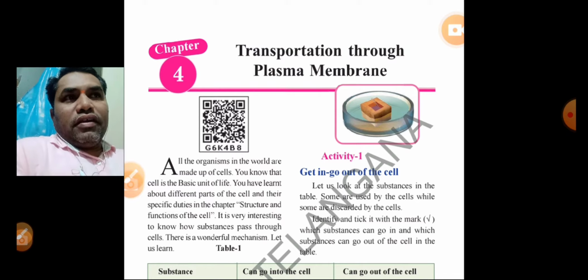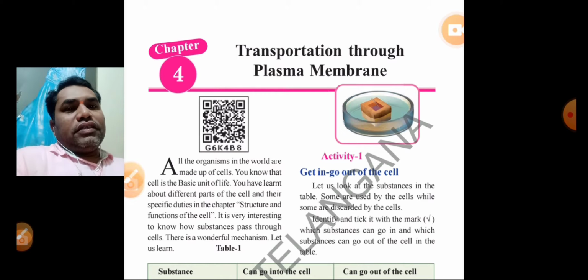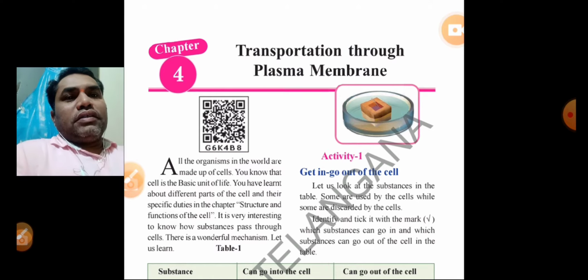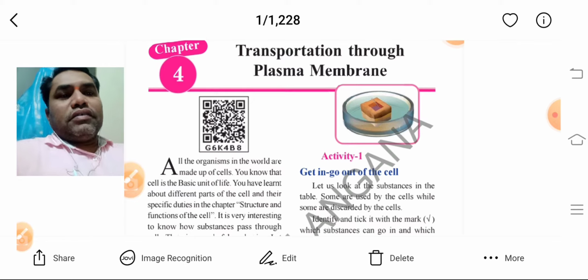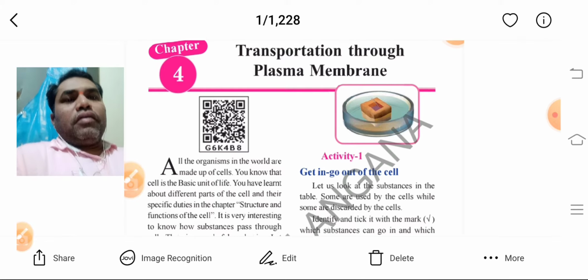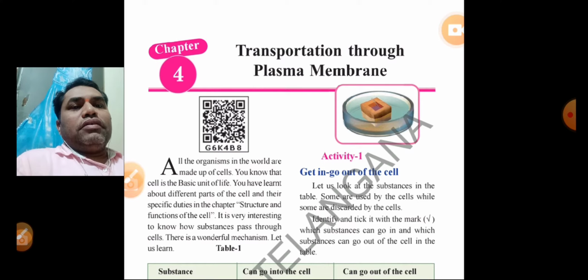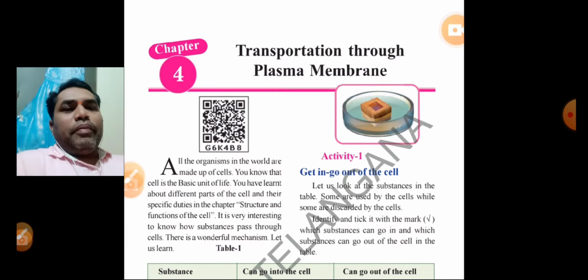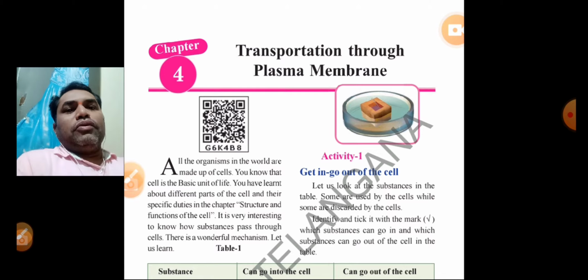Each and every cell has a thin membrane below the cell wall. That thin membrane is called the plasma membrane, or plasmalemma, or cell membrane, which is present below the cell wall. Now let us discuss how the materials are transported through the plasma membrane.